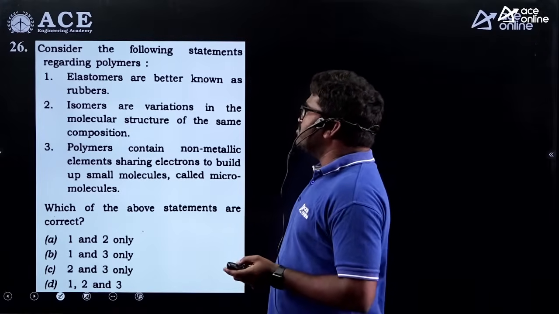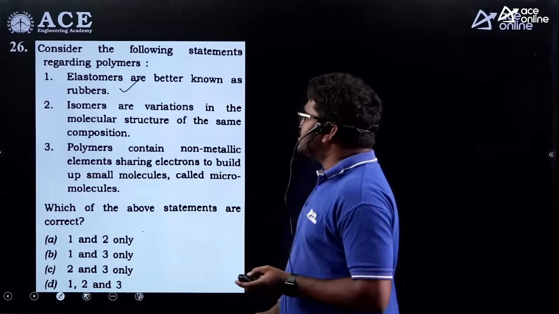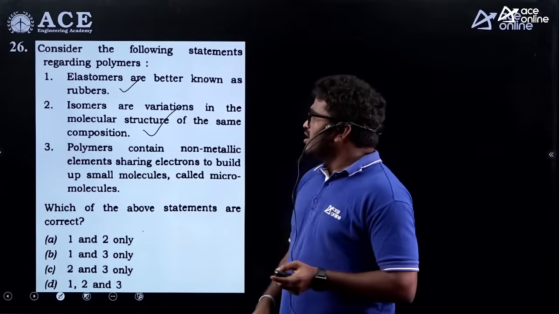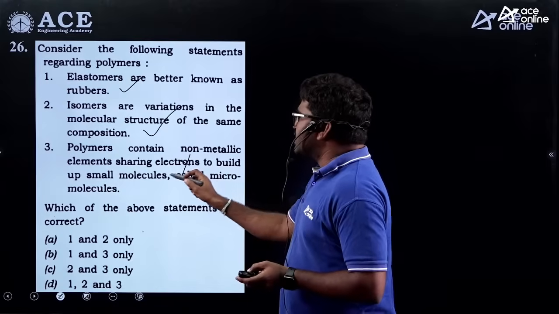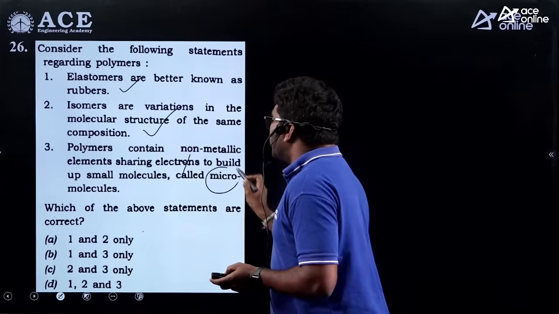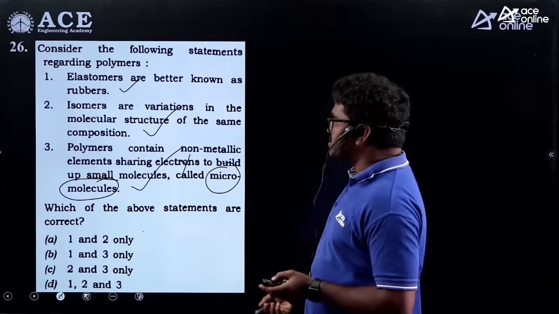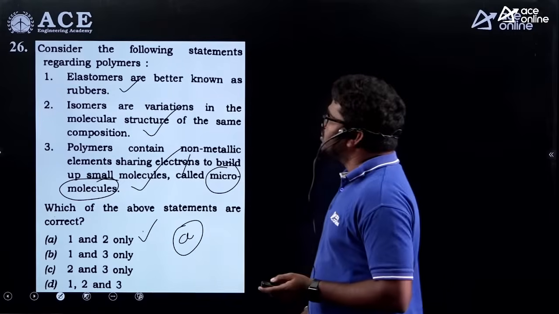Here, regarding the polymers they are asking, elastomers are better known as rubbers. Yes, it is correct. Isomers are variations in the molecular structures of the same composition. It is also correct. This statement is not correct because here it is given polymers contain non-metallic elements sharing electrons to build up small molecules called micromolecules. It is not correct. It is macromolecules built from monomers. So this is wrong. So 1 and 2 are correct. A is the correct option for this question.